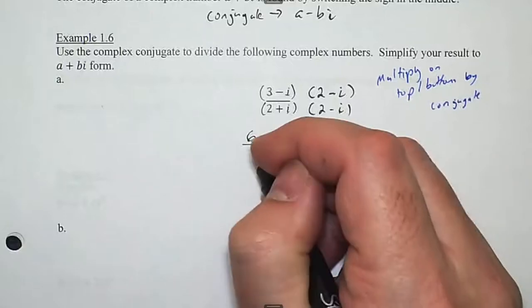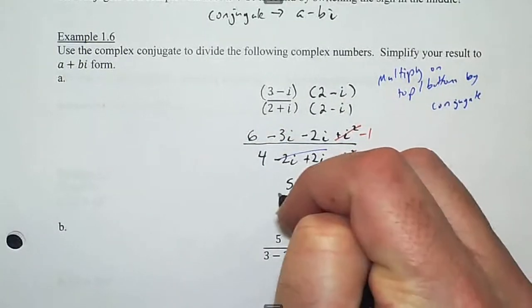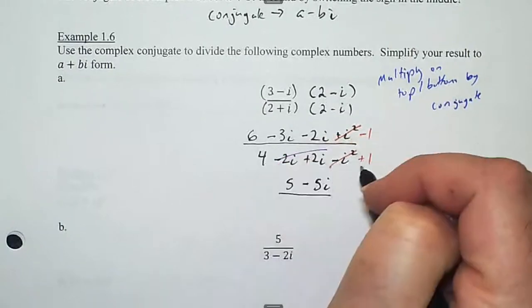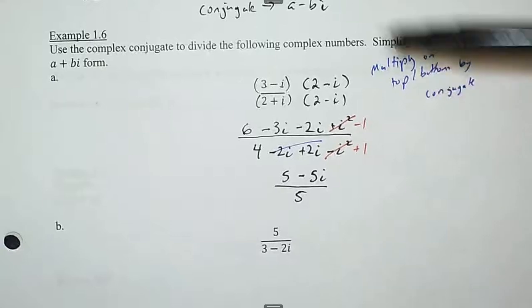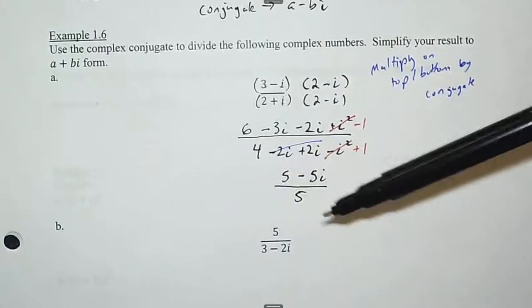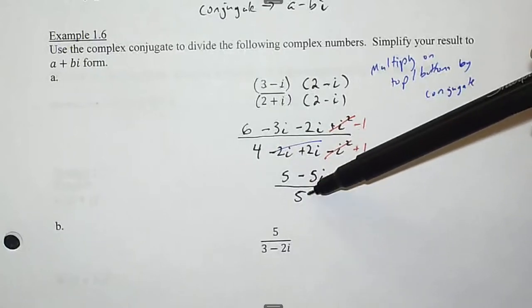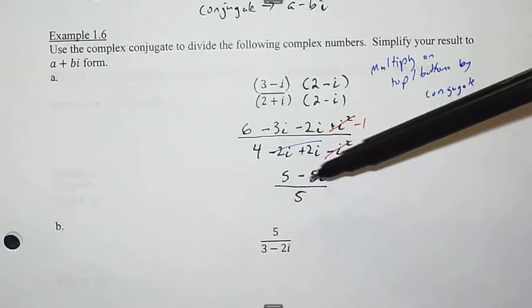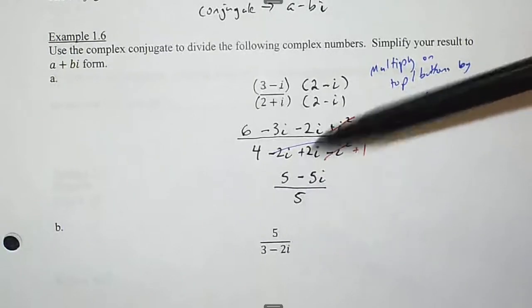So on top, we're going to end up with 6 minus 1 is 5, minus 5i, over 4 plus 1 is 5. Now that I have it like this, I can easily put my answer in a plus bi form because I can always divide a binomial by a monomial. That means 2 terms by 1 term, by simply dividing this into each number, distributing it.